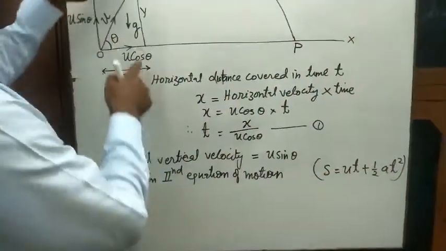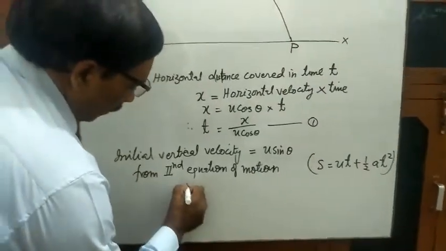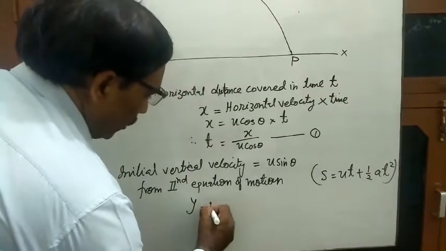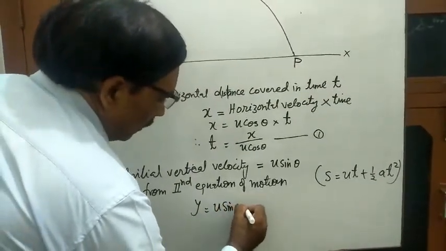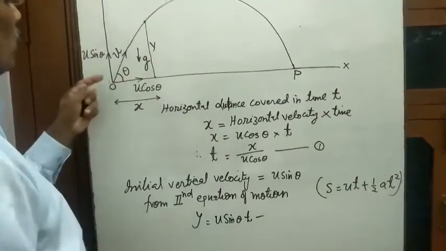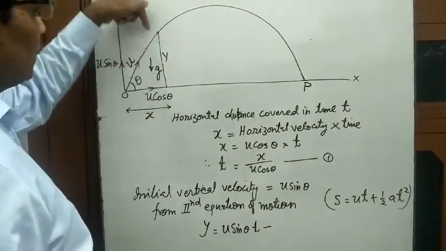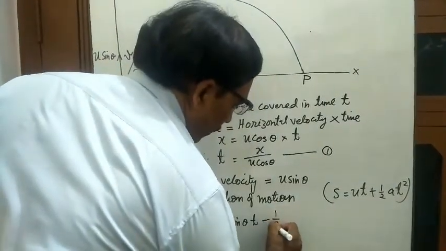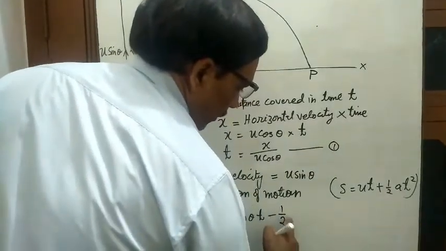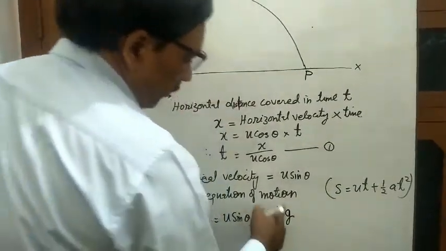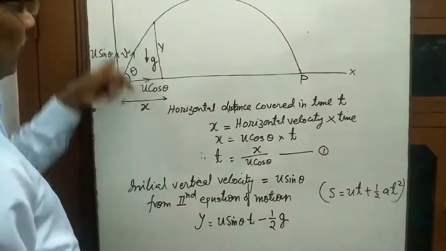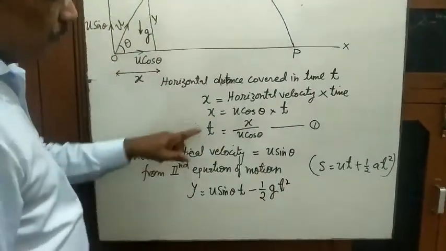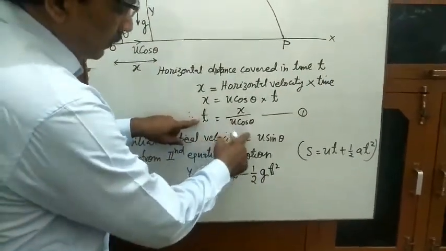Here s is the distance y, so y is equal to u sin theta into t, and it is going up. Acceleration due to gravity is downward, so g will be negative: minus half g t square. In place of acceleration, we take acceleration due to gravity g. It will be negative because the stone is going up and g is acting downward. Now put the value of t, t is equal to x by u cos theta.